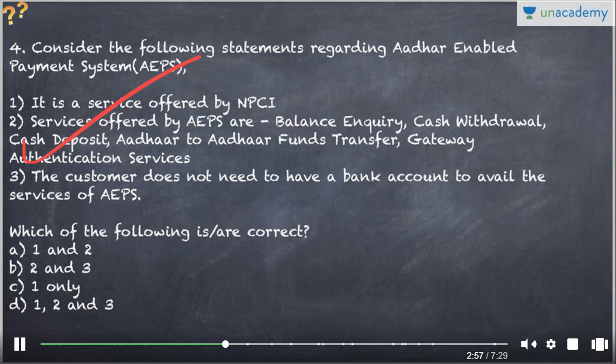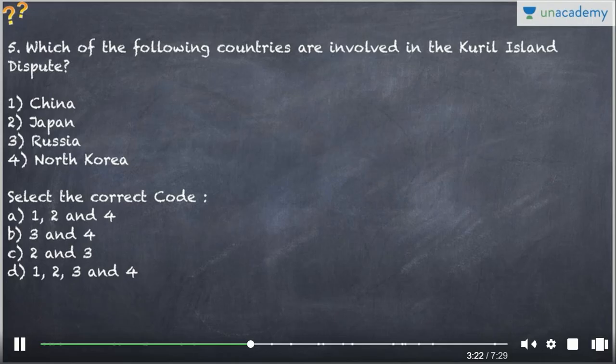However, if you look at the third statement, it's a tricky one because for UPI you don't need any specific bank related app, but you do need a bank account. So obviously if you don't have a bank account, how will you do transactions? So that is why this statement is incorrect. The Aadhar enabled payment services, because obviously they are focusing on linking your bank accounts with Aadhar. So third statement is incorrect. A, first and second is the correct option, and third being the incorrect one.